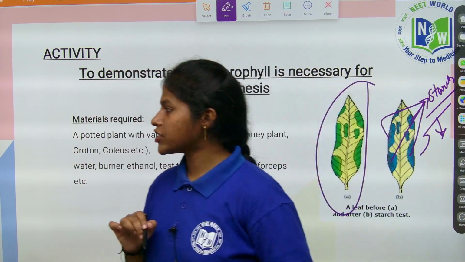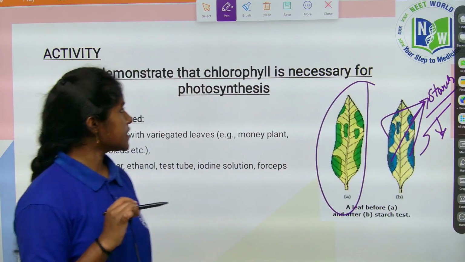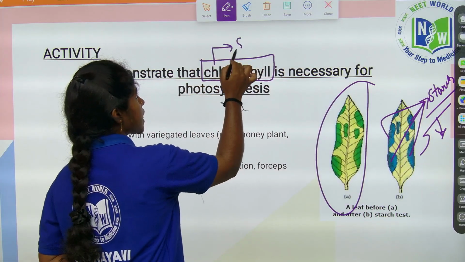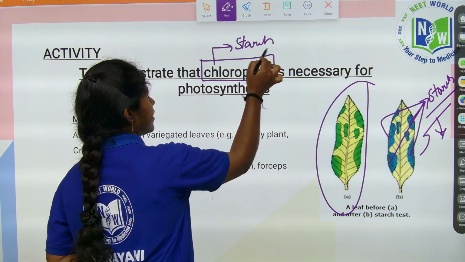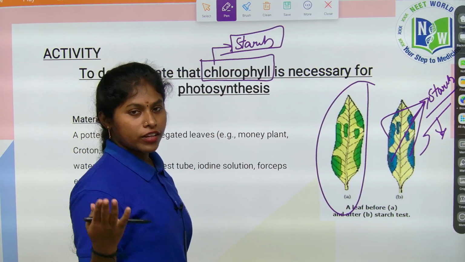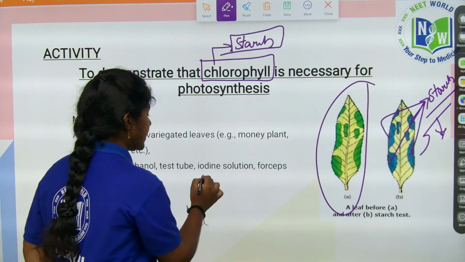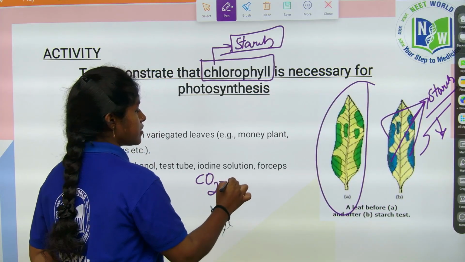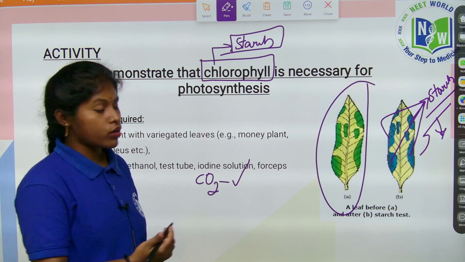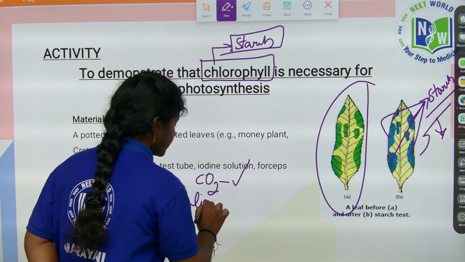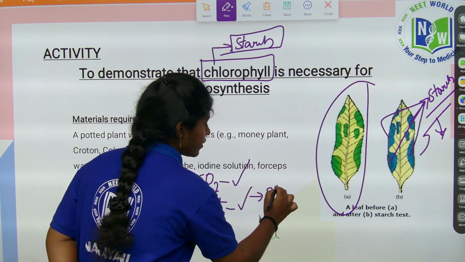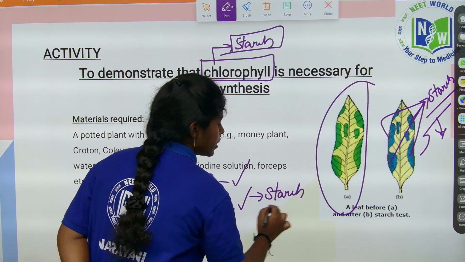I hope you all get it, children. So thereby we can say chlorophyll is necessary to prepare the starch, right? In variegated leaves also the starch is prepared wherever the green pigment of chlorophyll is present, right? So we did the activities showing carbon dioxide is required for photosynthesis, and also light is required, and ultimately whatever food is prepared, starch, we confirmed it, right?